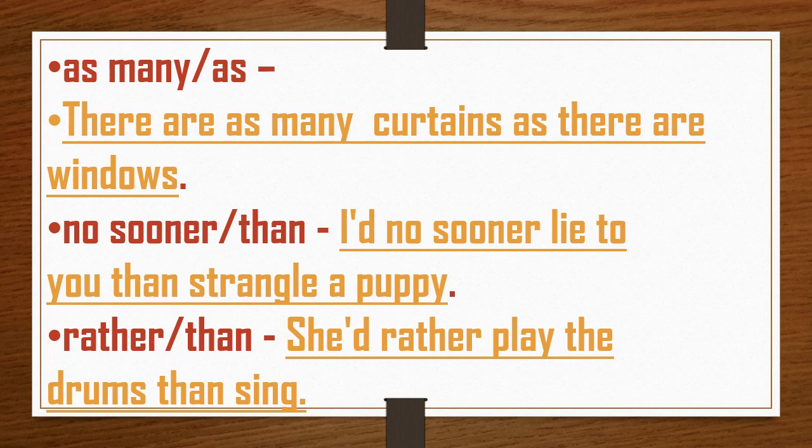Now next pair, it is as many as. The example is, there are as many curtains as there are windows. Next pair, no sooner than. I would no sooner lie to you than strangle a puppy. Next, rather than. She would rather play the drums than sing. So these are some pairs of correlative conjunctions.